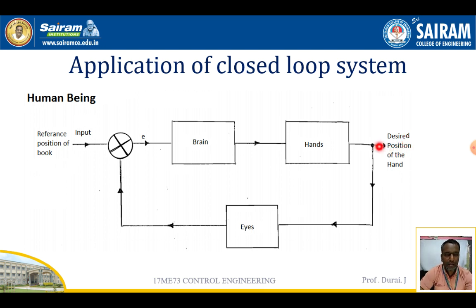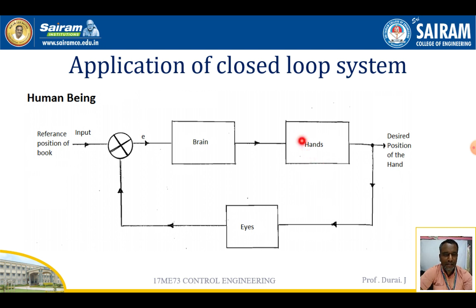Suppose it is placed somewhere else, then again the eyes monitor and give a signal to the brain. It rectifies that and again produces the signal to the hand, so the book is placed on the exact position.